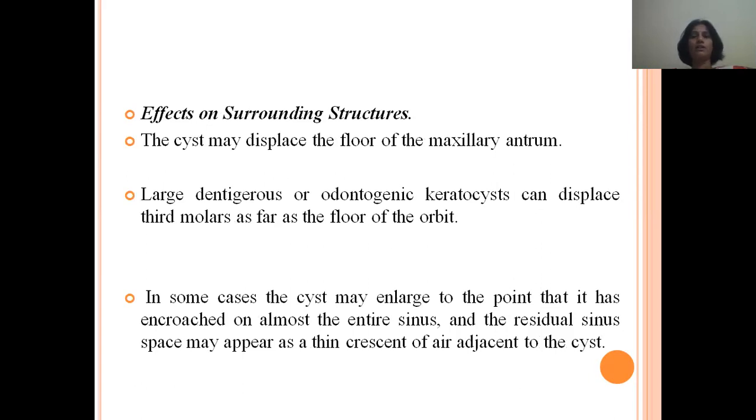Coming to the effects on surrounding structures, the cyst may displace the floor of the maxillary sinus. The large dentigerous cysts and odontogenic keratocysts can displace the third molars as far as the floor of the orbit also. In some cases, the cyst may enlarge to the point that it has encroached on almost the entire sinus, and the residual sinus space may appear as a thin crescent of air adjacent to the cyst.